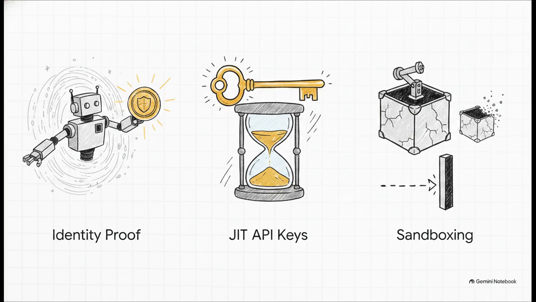And before any of those temporary tokens are even considered, the framework demands cryptographic identity attestation during the agent's actual birth or registration process. From there, credential lifecycle management is handled using highly restrictive, short-lived API keys. By coupling this JIT access with execution sandboxing, we ensure that AI-invoked tools run in isolated containers that are completely destroyed after every single execution. This absolutely blocks lateral movement if an agent happens to be hijacked.